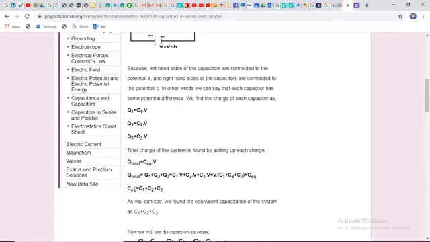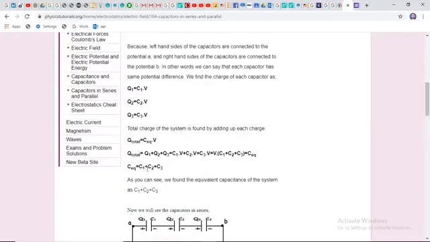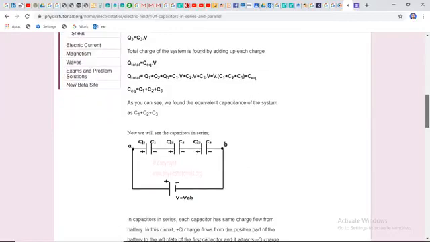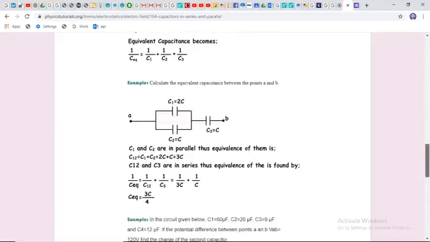We all know that if capacitors are connected in parallel in this way, the equivalent capacitance would be C1 plus C2 plus C3. These are three, so n is 3. If the capacitors are connected in series, the equivalent capacitance would be written this way: 1 over C equivalent equals 1 over C1 plus 1 over C2 plus 1 over C3. So the equivalent capacitance is like this.